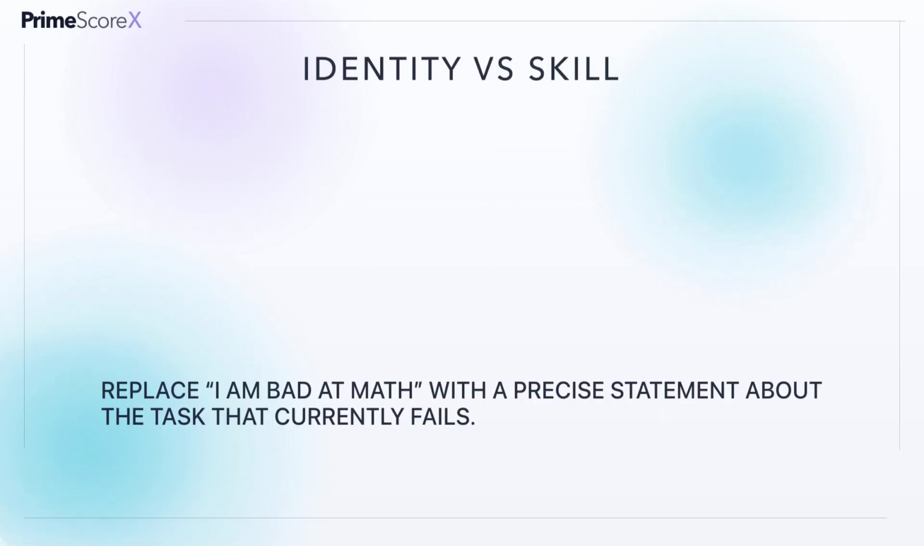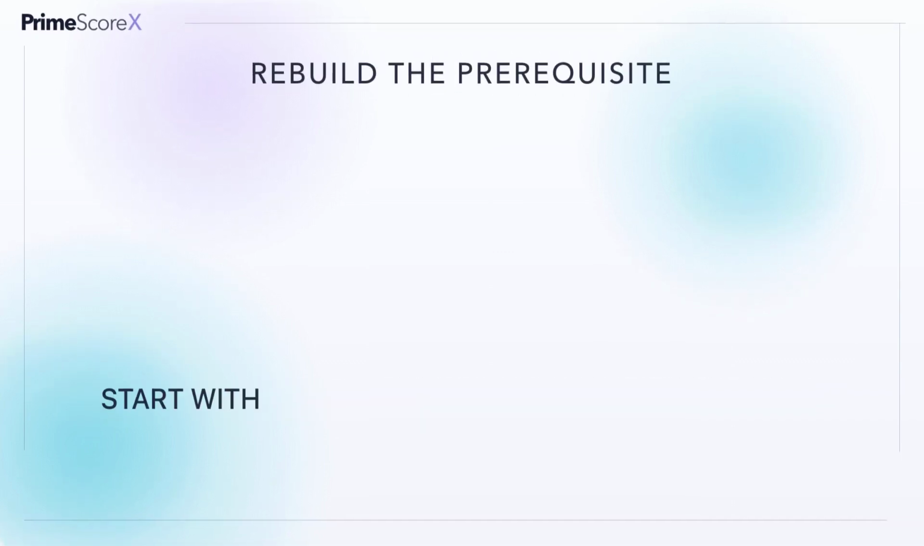A fixed identity statement is too broad to guide study. Replace it with a skill statement. Instead of saying, I cannot do algebra, say, I lose track when I distribute a negative number. Instead of saying, word problems make no sense, say, I do not identify what quantity the question asks me to find. Precision lowers the size of the problem and creates a practice target that can be measured.